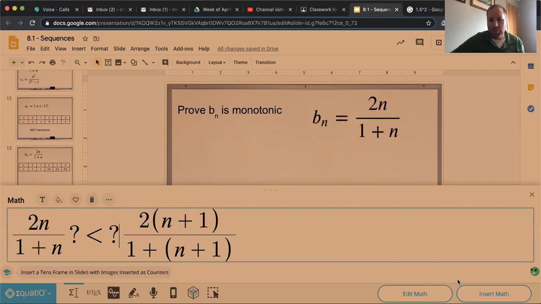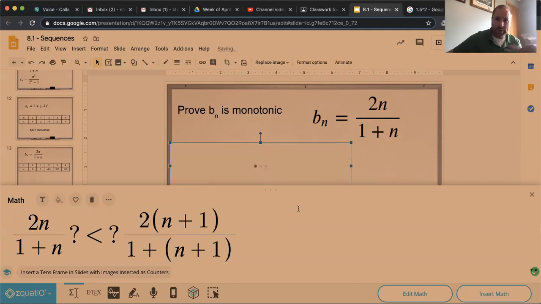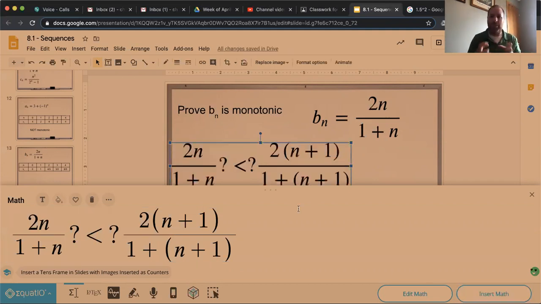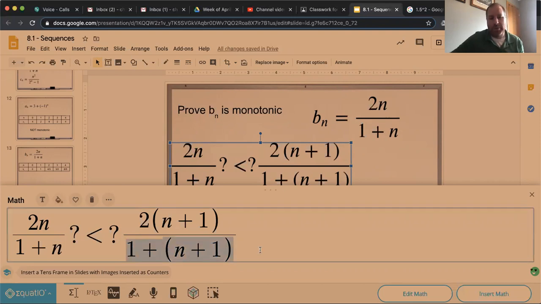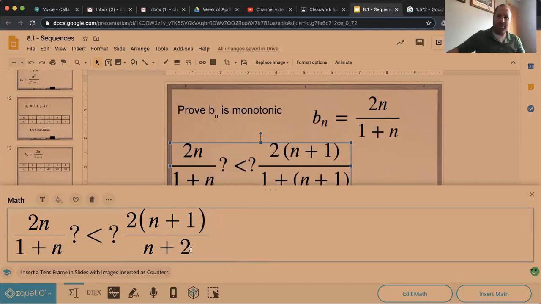And then here we just work this through and see if we can get to a point where we can say, yep, for sure, this will always hold. So that's manipulating stuff around here. For example, this would be n plus 2 in there. And so we could multiply stuff across. We could cross multiply. And the reason we can cross multiply here is this is always going to be a positive number because n has to be bigger than 0.